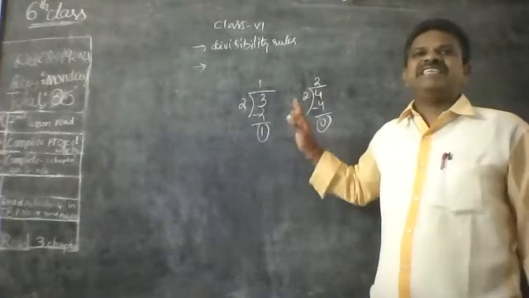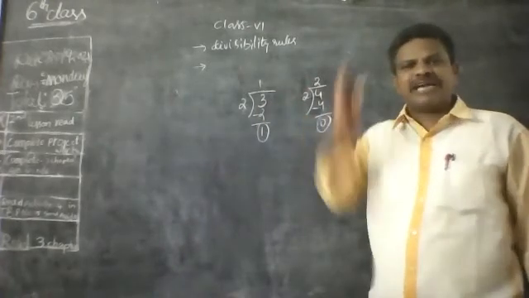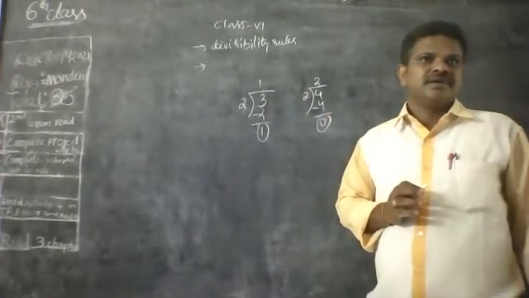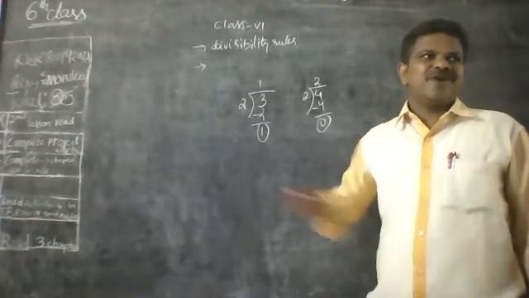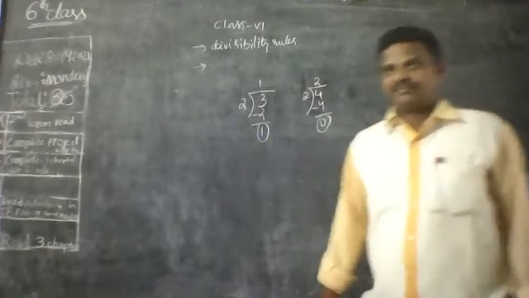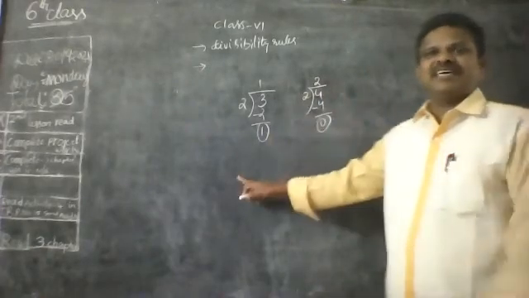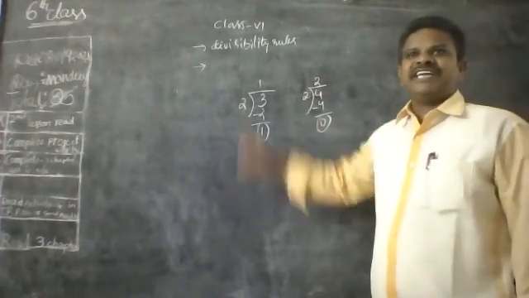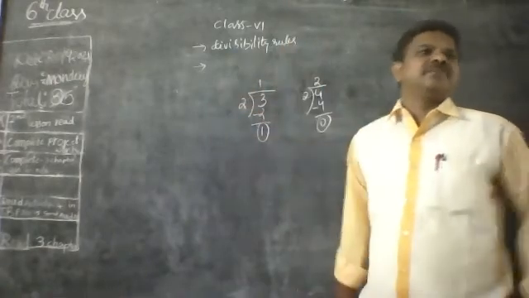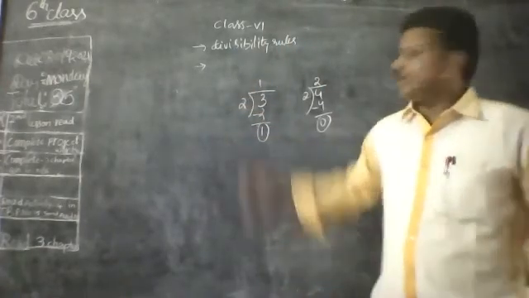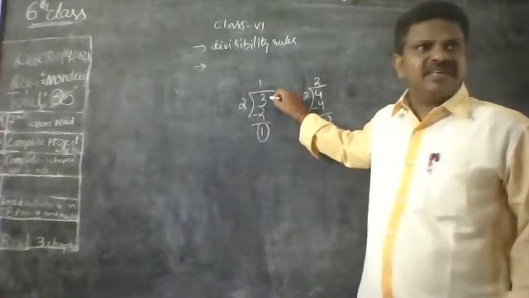If a number is exactly divisible by a particular number, it won't leave any remainder. If the number leaves a remainder, that is not an exact divisor of the given number. Here, the given number is 3.